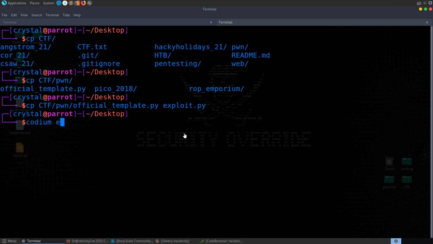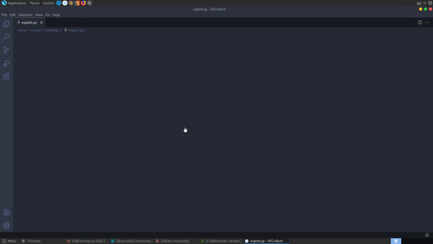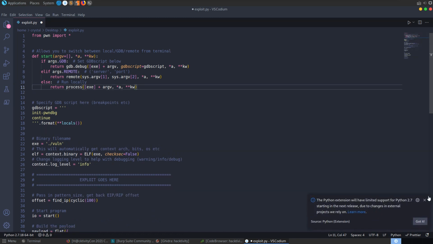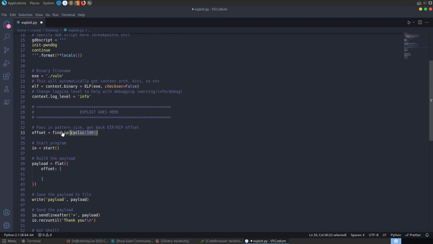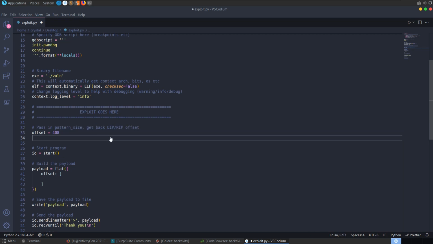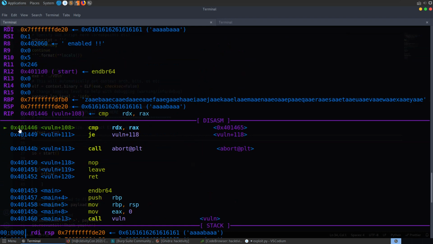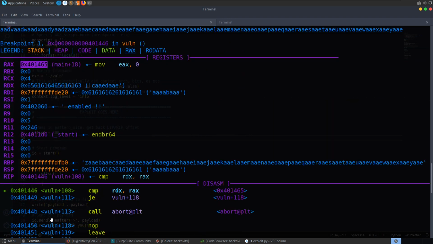I'm going to open this up, and ordinarily there's a function in here to find the offset of the return address. I'm going to take that out, just simplify this a little bit, and take this out here as well. Here's where we have this offset. I'm going to say the offset is 408 to begin with. We know that we need to write 408 bytes before we get to our RDX, and then we're going to want to put in that address as well, which let's grab from GDB. We want to make sure this address is in here, so I'm going to take a copy of that.